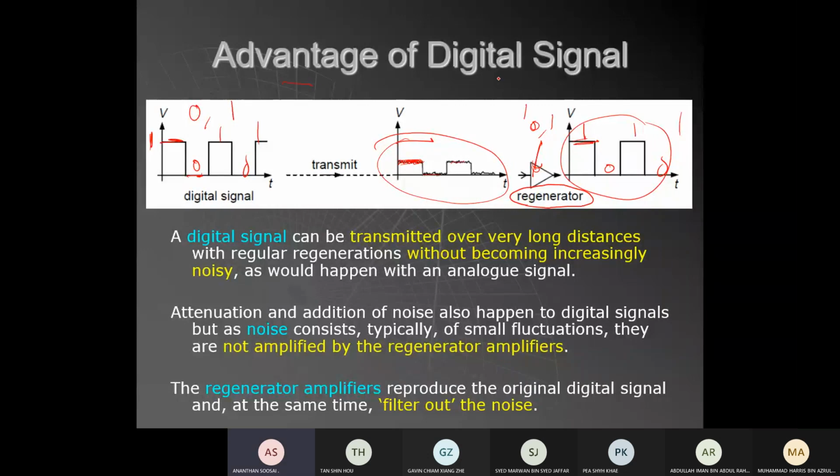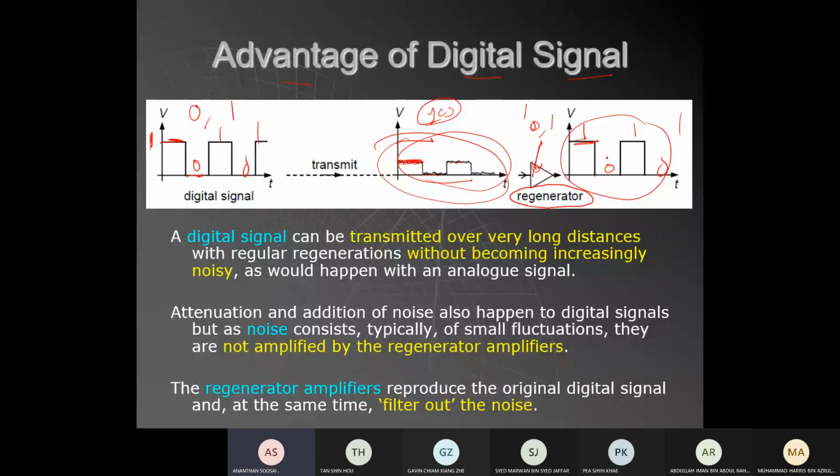So what is the advantage of digital signal? Does the digital signal pick up noise? Yes, digital signal picks up noise like analog. But digital signal can remove noise during regeneration. It can remove the noise. It can dampen the noise.